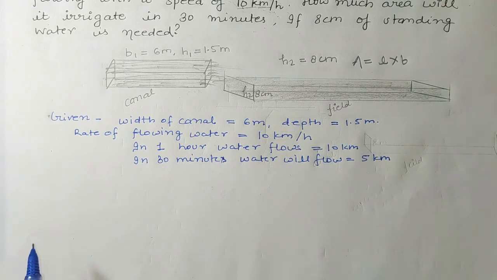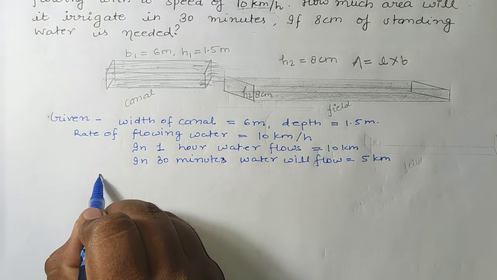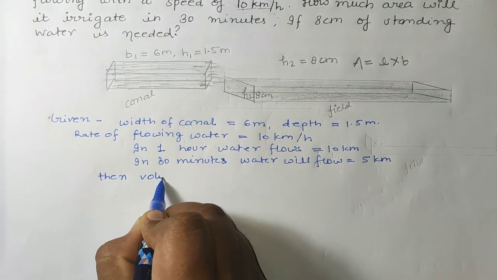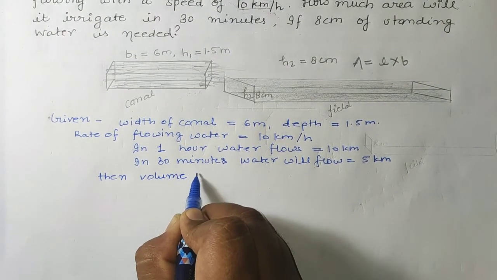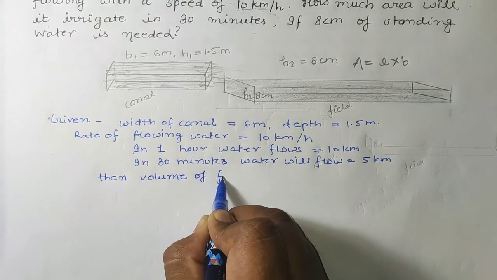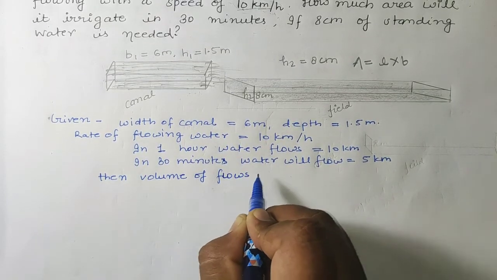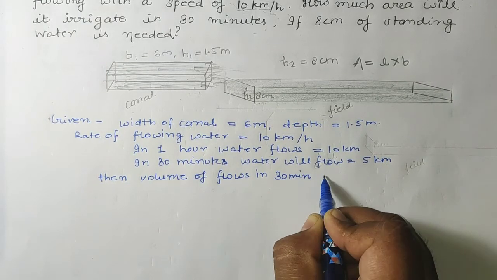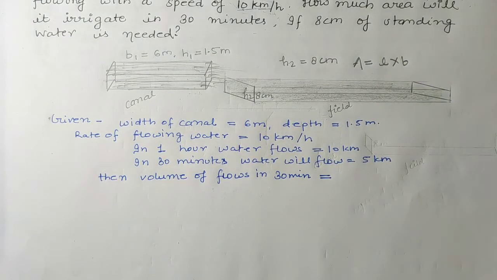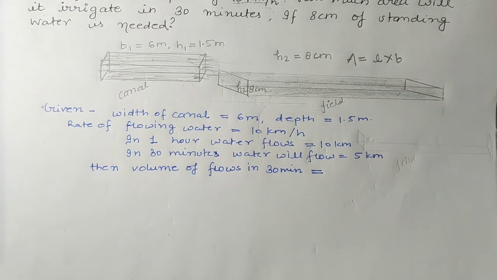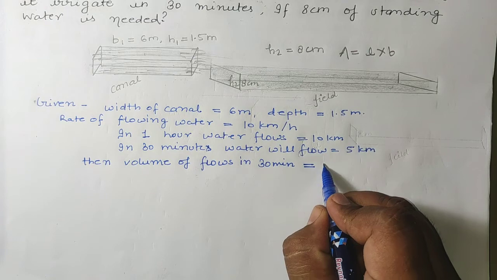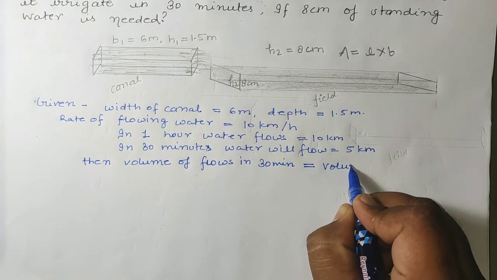Now students, the volume of water that flows in 30 minutes will be equal to the volume of water